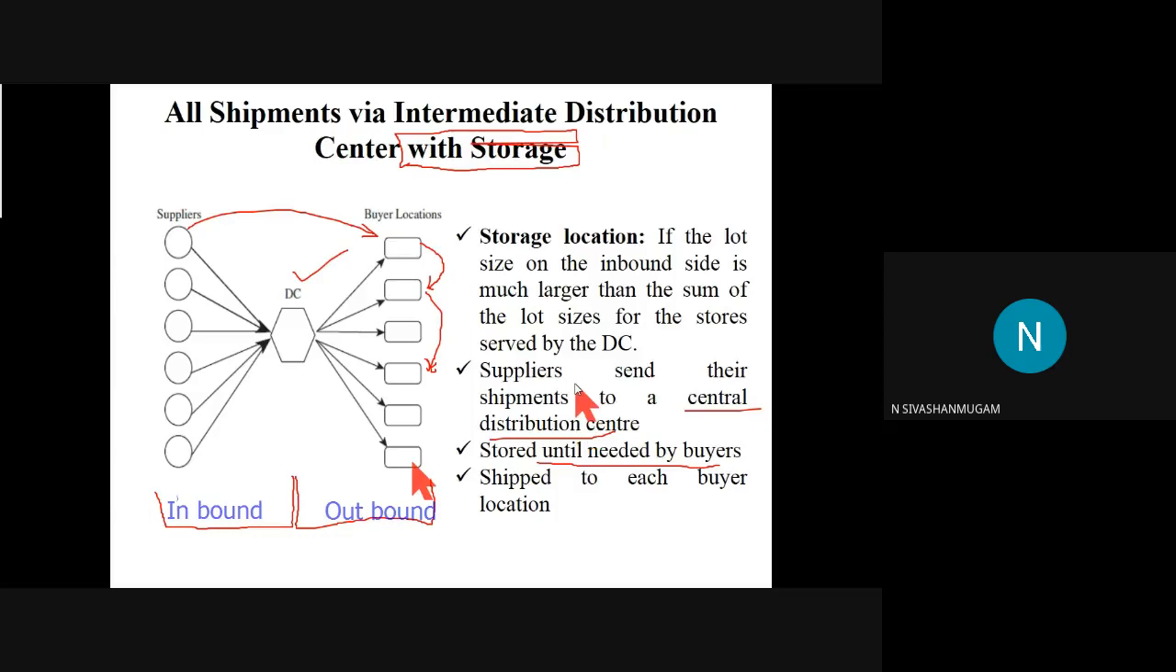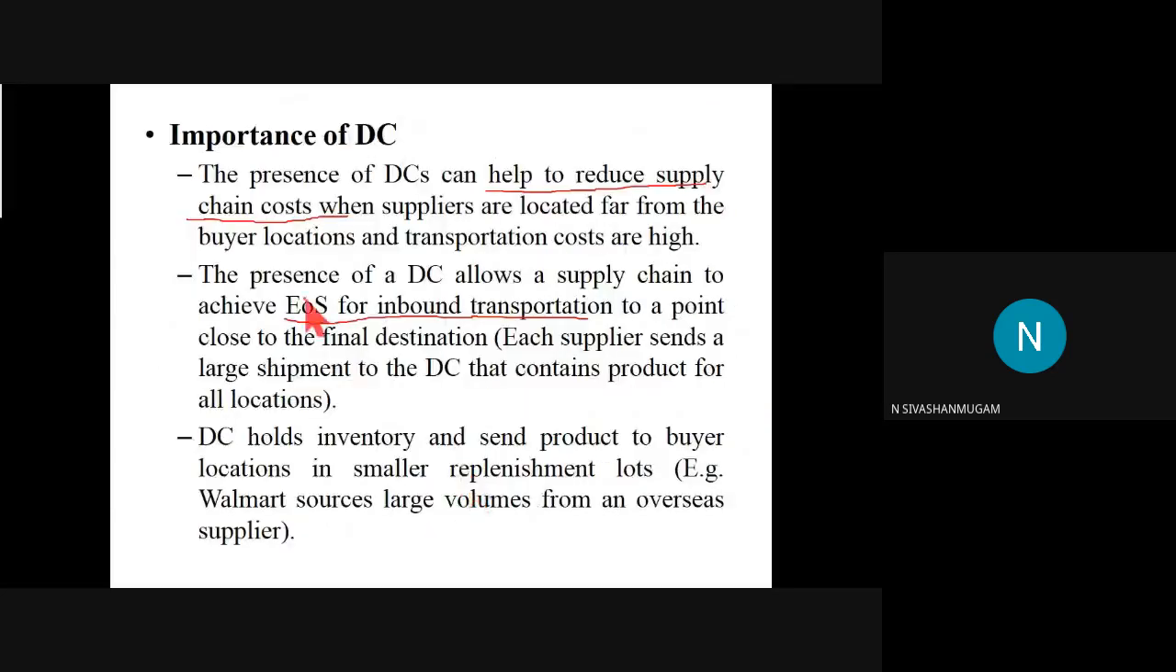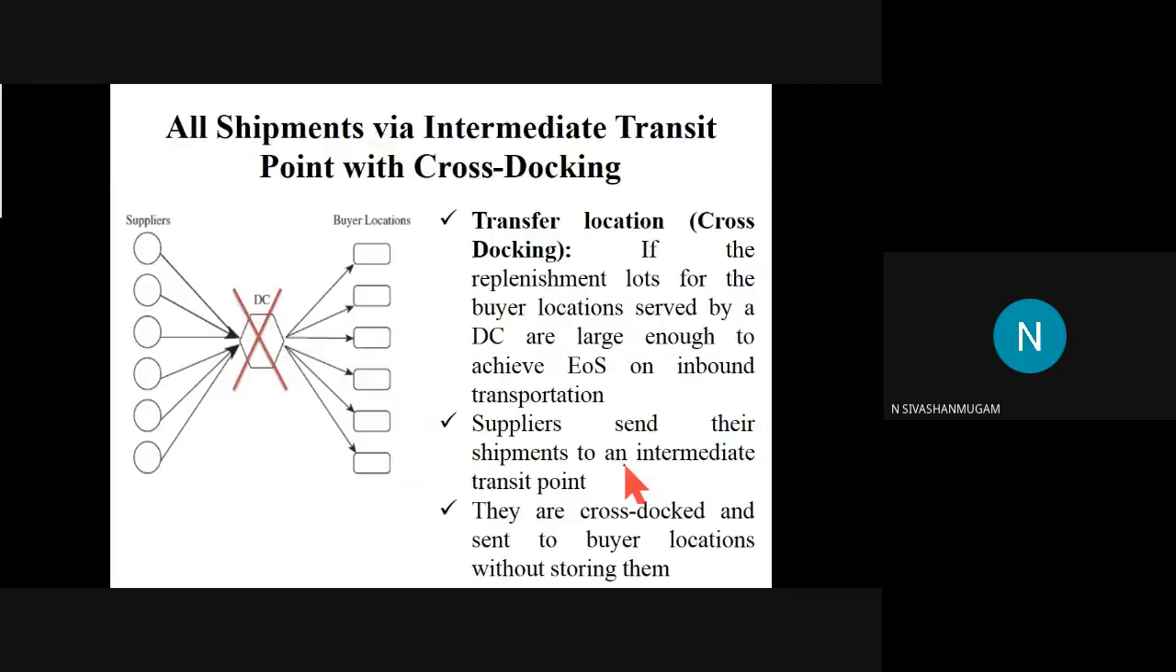Okay, and coming to the next one, the DC holds inventory and sends product to buyer locations in smaller replacement. All the goods are being collected in the DC and distributed to the buyer location. So coming to the second case, the only change is that we will not be using any distribution center. There is no distribution center between the supplier and buyer. All the goods will be collected here, then distributed to the corresponding buyer.